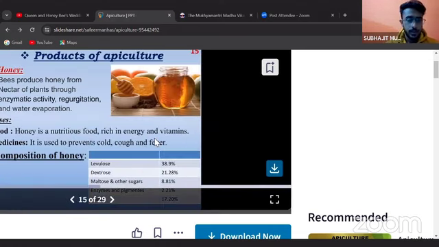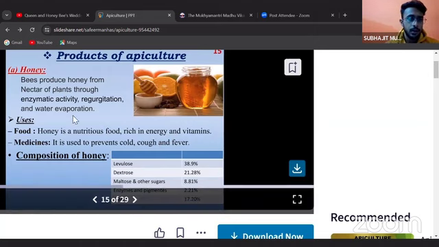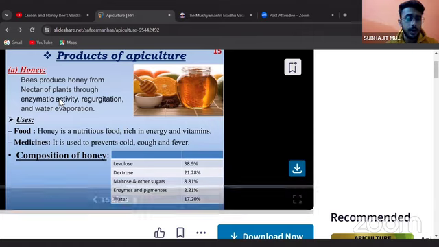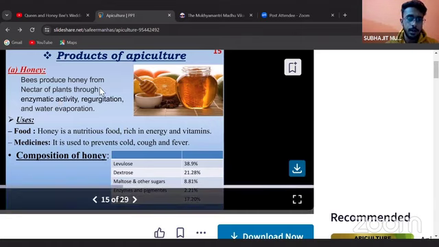So what are the products that we can get from beekeeping? Obviously, the first product is honey. The bees produce honey from nectar. So honey is prepared by collection of nectar from different types of plants and through enzymatic activity, regurgitation and water evaporation by the honeybees.